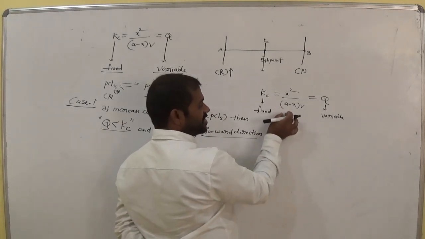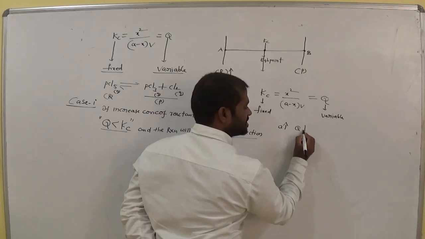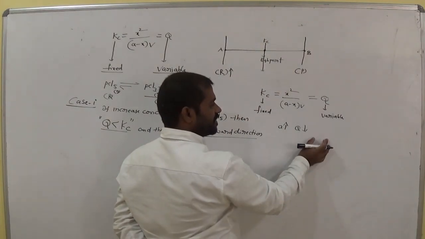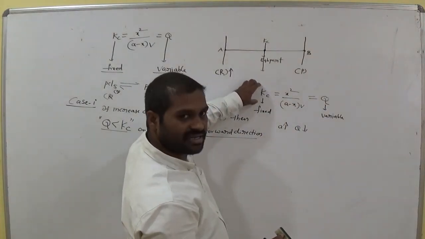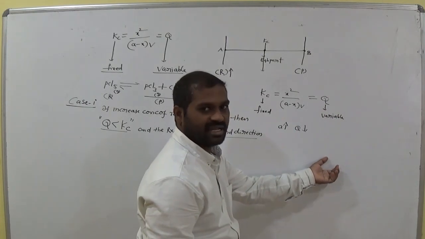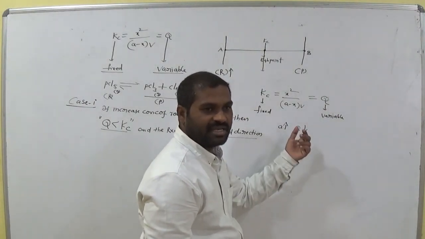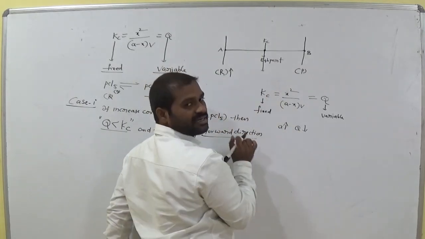If we increase the concentration of A, what about Q? Q decreases, but Kc is a fixed value. Suppose this is 10. Now Q decreases, that means 9 or 7 or 8. Now which value is higher? Kc value is higher or not? This is a fixed value, suppose 10.